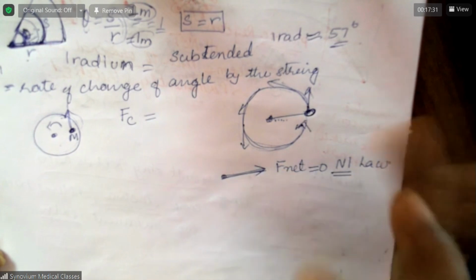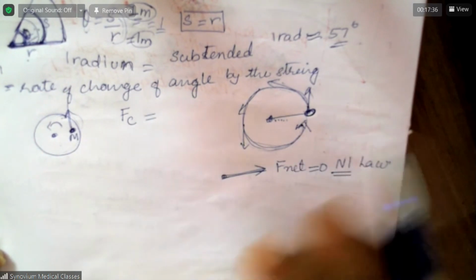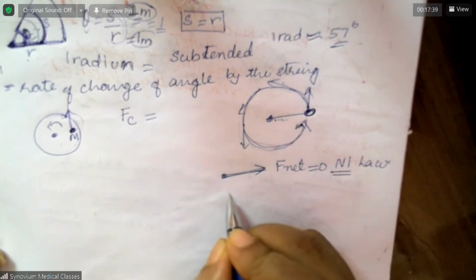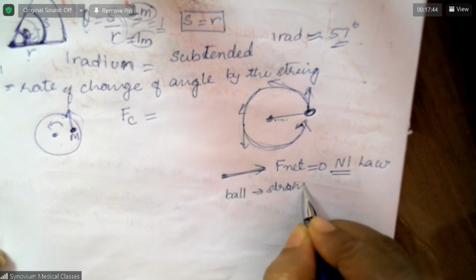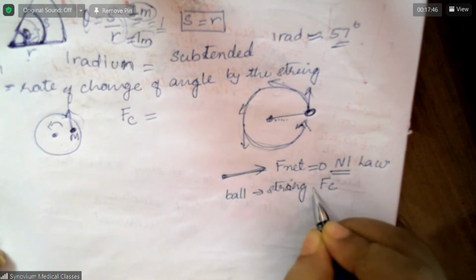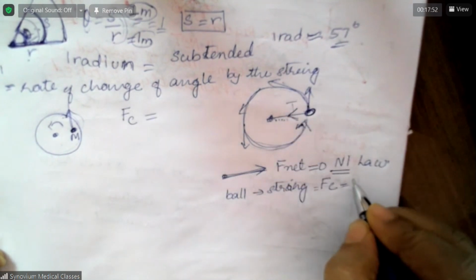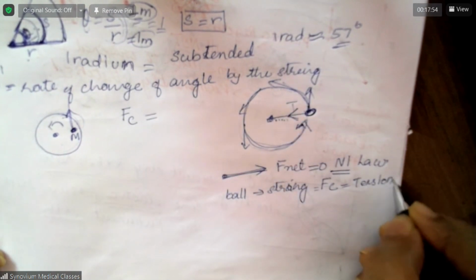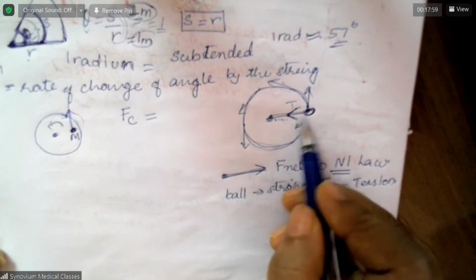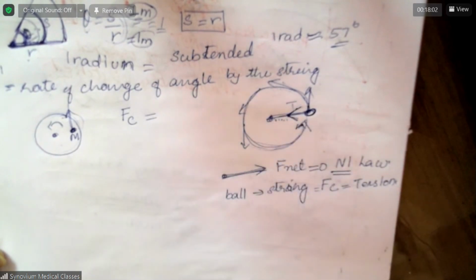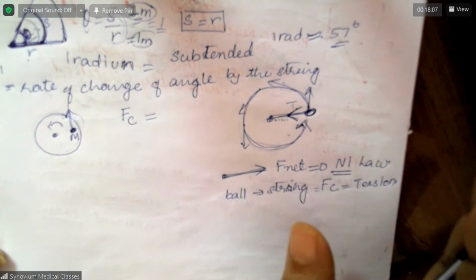Now, this centripetal force should be provided by something in different cases. For a ball tied to a string, what provides the centripetal force? Centripetal force is provided by the tension in the string. That means the tension is acting this way, and this tension is supplying the needed centripetal force. Is that clear?